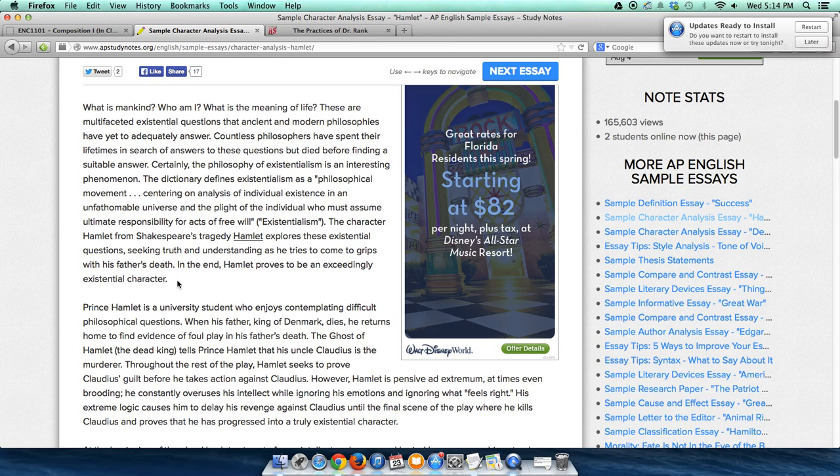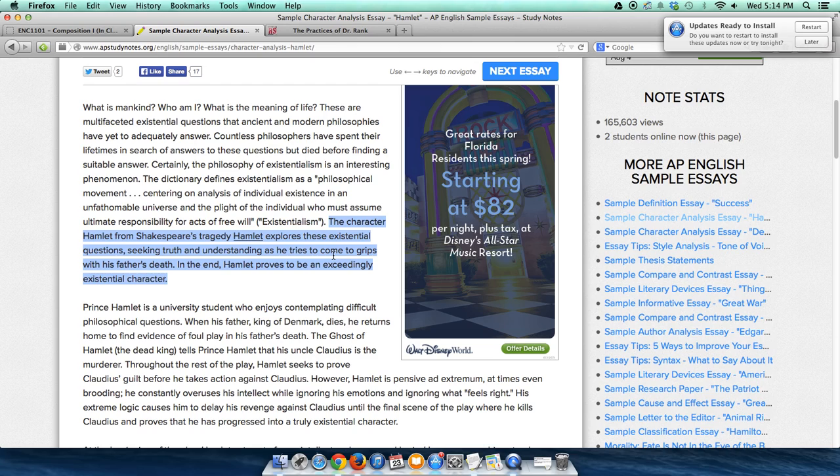Notice the first paragraph, we jump to the end here, and it looks like the thesis is mostly made up of two statements, and they kind of work together. But again, they're the end of the first paragraph, and if we read it, we can tell quite a bit about this paper. The character Hamlet from Shakespeare's tragedy Hamlet explores these existential questions, seeking truth and understanding as he tries to come to grips with his father's death. In the end, Hamlet proves to be an exceedingly existential character.